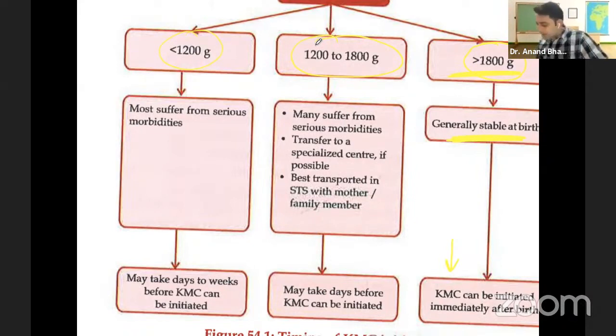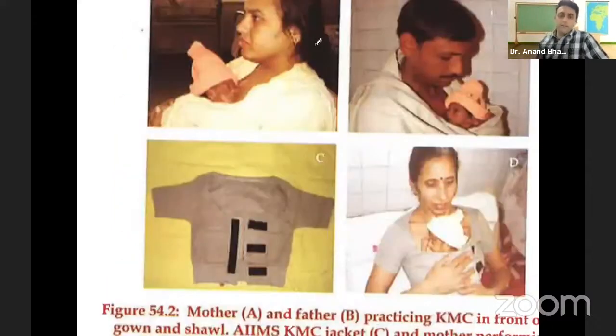Okay, Jitendra Singh is asking the ideal time. So Dr. Jitendra, the ideal time is what I told you: 1.8 kg is the ideal weight, and ideal time is 1 to 2 hours per sitting. Each sitting should be at least 1 to 2 hours, and the baby should be given kangaroo mother care for 24 hours. Okay, done. This is again another very important picture which shows the mother doing kangaroo mother care for the baby.